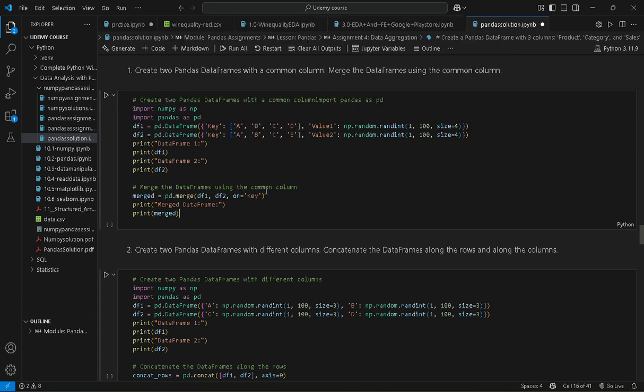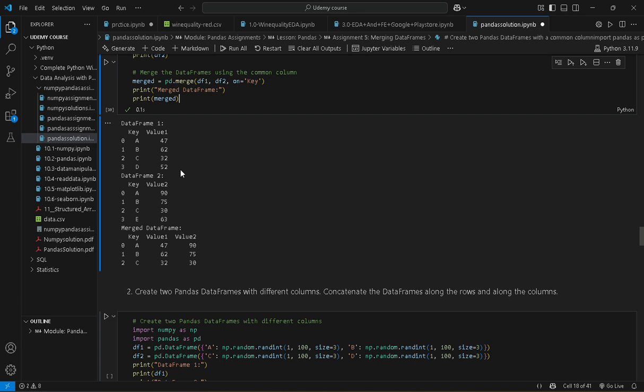To merge the data frames using the common column, we use the pd.merge function with df1, comma, df2, on key, because key is the common name in both tables. Now let's see the result. This is our data frame 1, this is our data frame 2, and the key column is common in both.